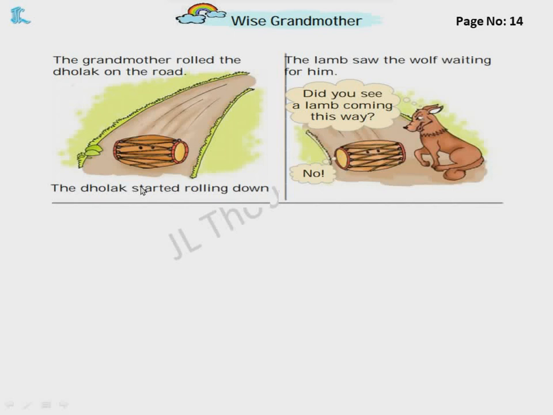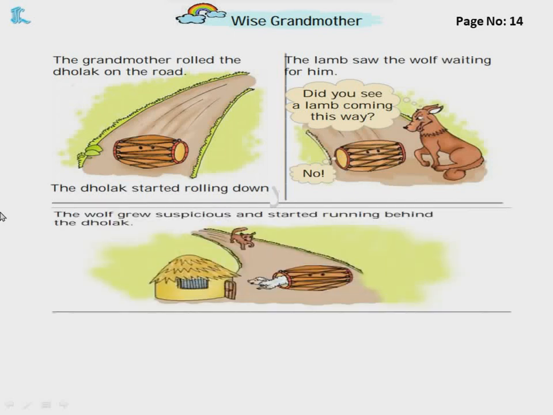The lamb saw the wolf waiting for him. The wolf went to the dholak and asked, "Did you see a lamb coming this way?" Then the dholak replied, "No." Then the wolf grew suspicious, that is, it doubted how a dholak can answer, and started running behind the dholak.